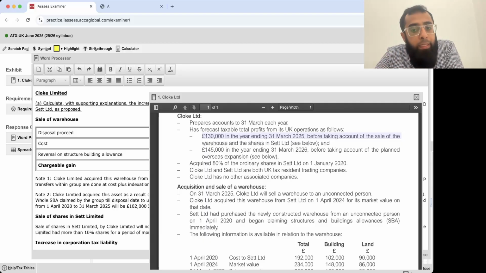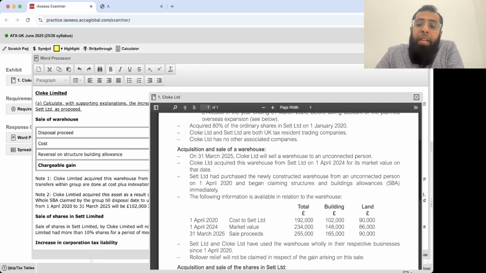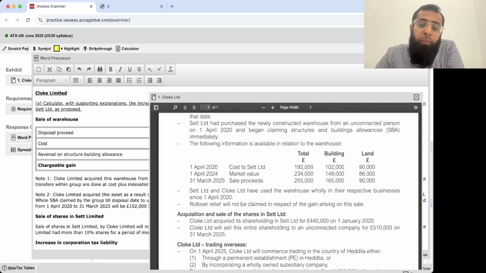The year end is 31st March. We are selling the shares on 31st of March. So this means that during the entire year, Cloak Limited and Set Limited were together. So the corporate tax upper limit of 250,000, if you remember, the limits get divided by the number of companies you have. Here, number of companies means those in which you have at least 50% share ownership.